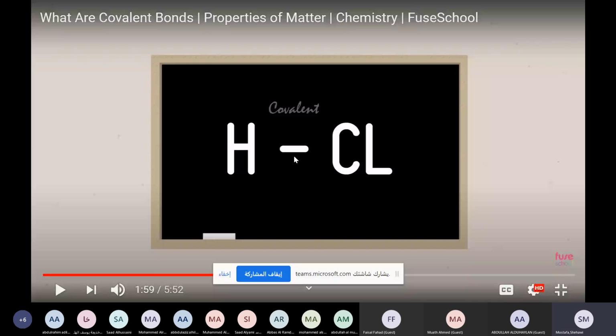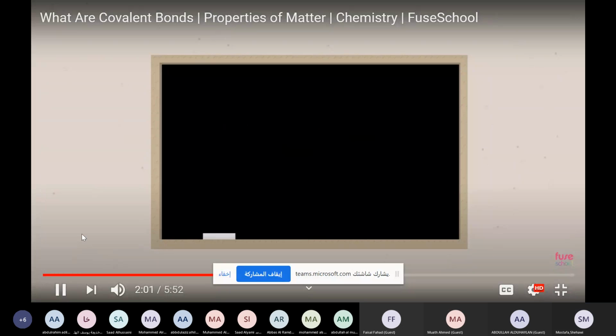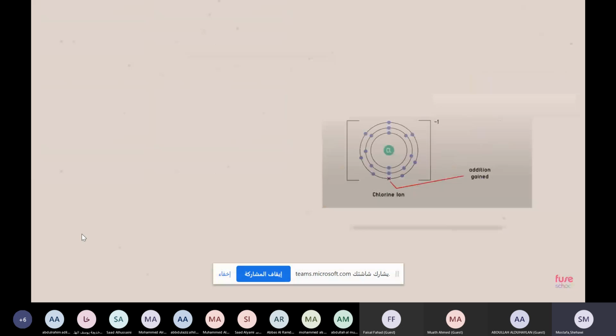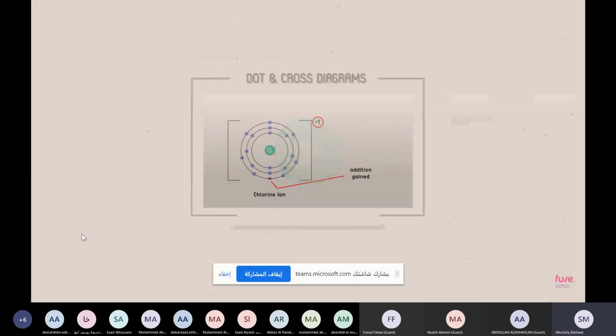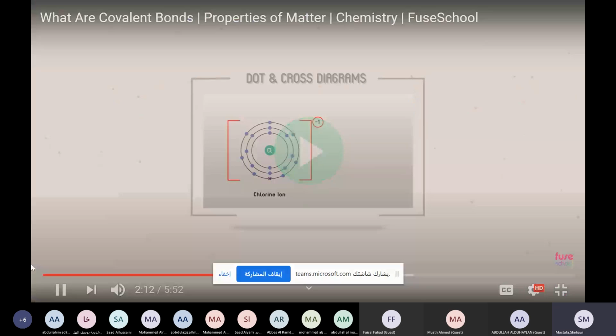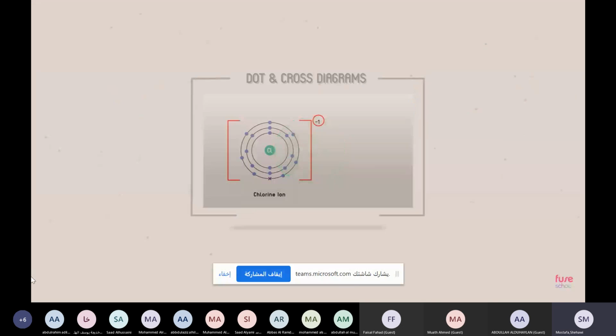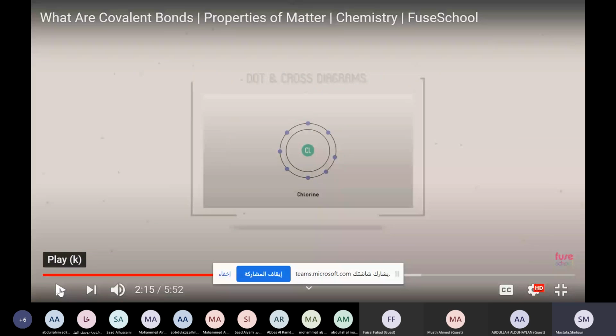The covalent bond between hydrogen and chlorine is represented by a single dash between hydrogen and chlorine. Like this. We can also represent a covalent bond as a dot and cross diagram. These diagrams show only the valence electrons. To learn more about dot and cross diagrams, watch our video on dot and cross diagrams. Dot diagram, we took it in the previous lesson, when we represent the atom with a symbol, and the valence electrons we represent by dots. This is called dot diagram.